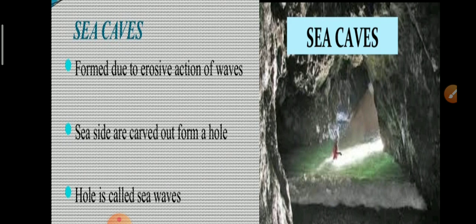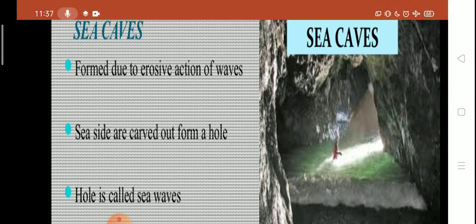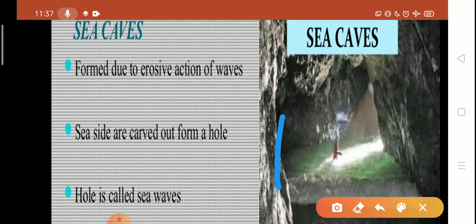So sea caves are formed due to the gradual erosion of weak and strongly joined rocks by the sea waves. This picture shows us sea caves, and these sea caves are formed due to the gradual erosion of weak and strongly joined rocks by the sea waves, and these joints are widened into large hollows, and these large hollows are known as sea caves.